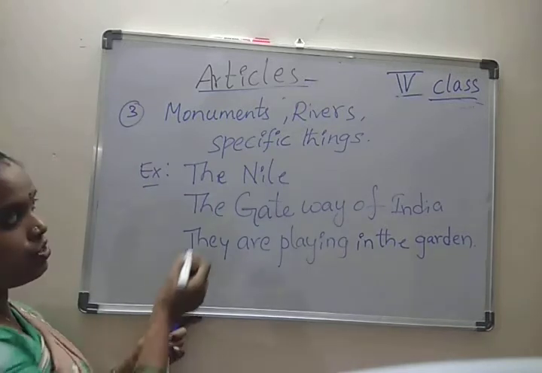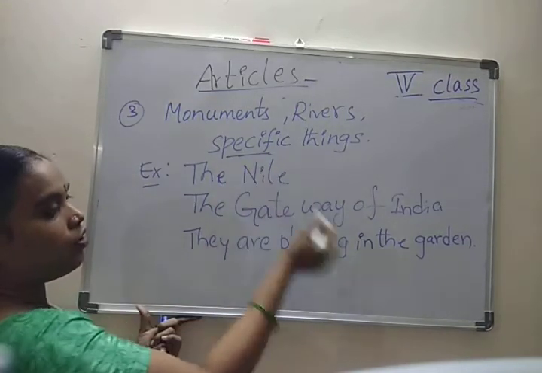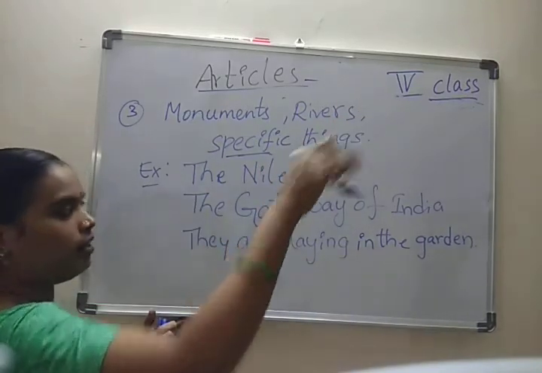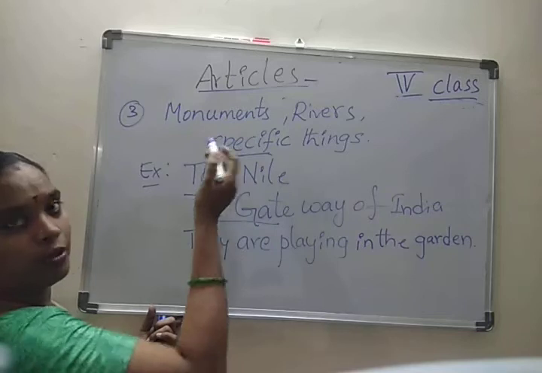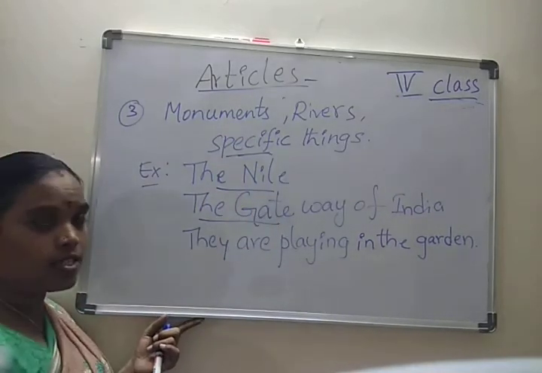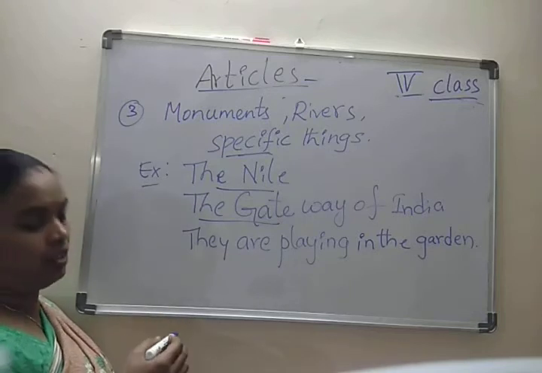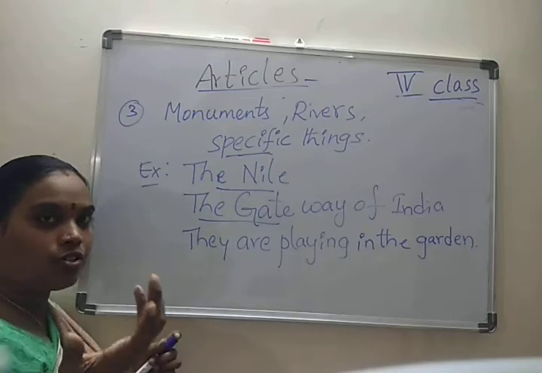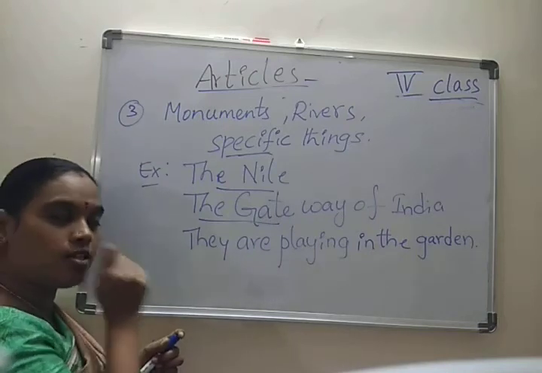In the garden. So, specific, already known about this garden. That's why they are playing in the garden. The Gateway of India, monuments, and the Nile, a river. This is about the, specifically we are taking. We already mentioned those, so for continuation we have to use the.